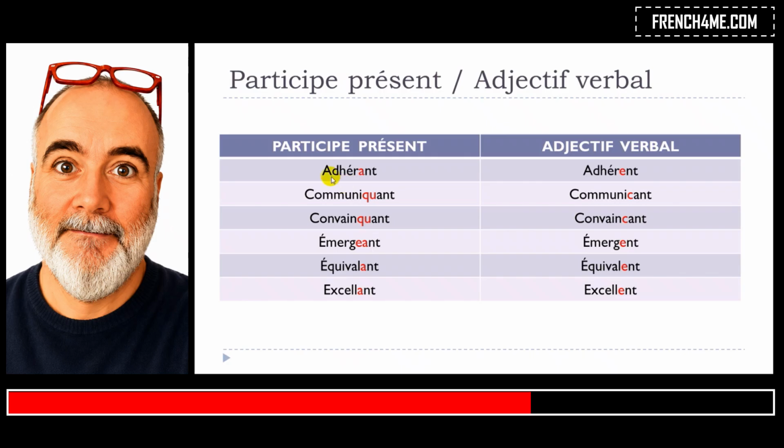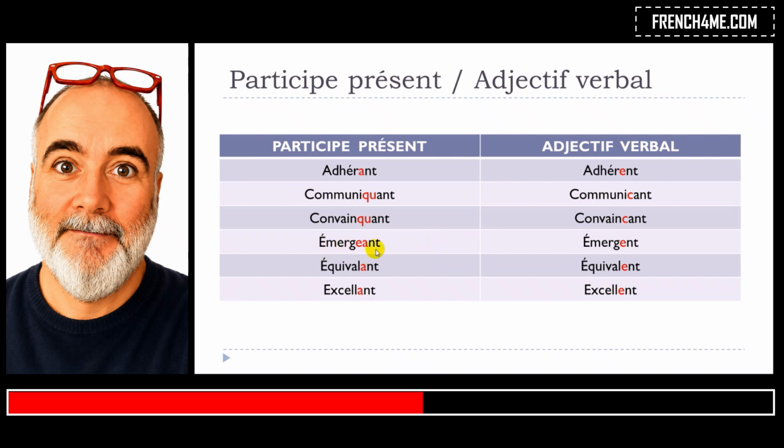So the first one is adhérent: participe présent, and then adjectif verbal, adhérent, like that. You can see the difference is only in the vowel because phonetically it's the same. Same thing here. Communicant and then communicant. Here, participe présent, QU, and then adjectif verbal, C. All right. Then convaincant. Same thing here: QU, adjectif verbal, convaincant, C. Phonetically, they are the same.